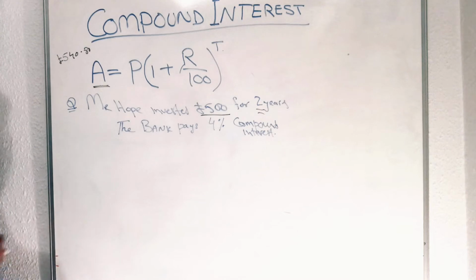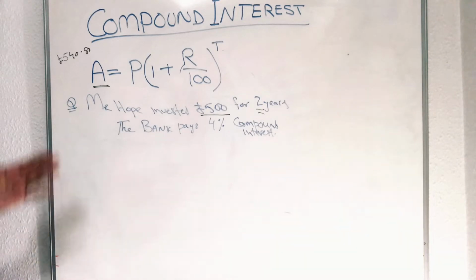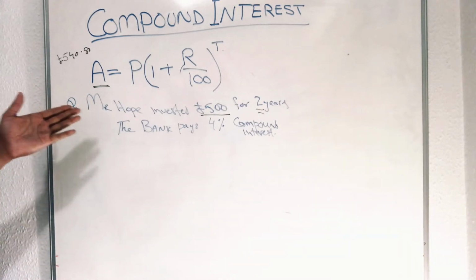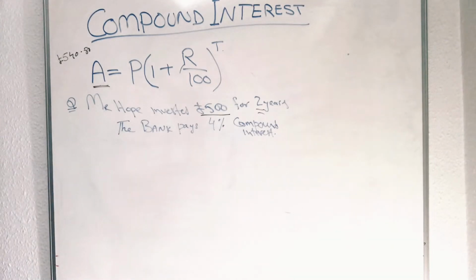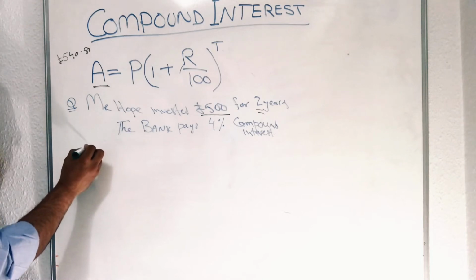So in here, we can write down, he invested money for 4% for 1 year. After 1 year, how much will he get back?